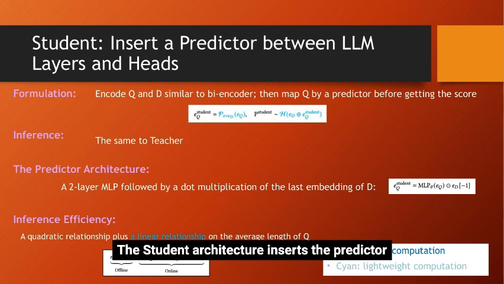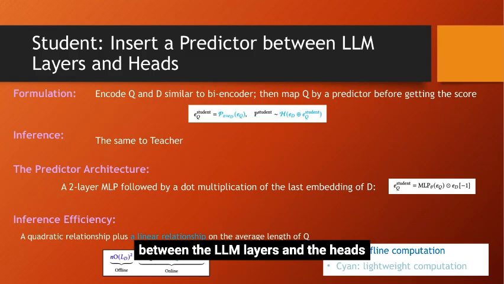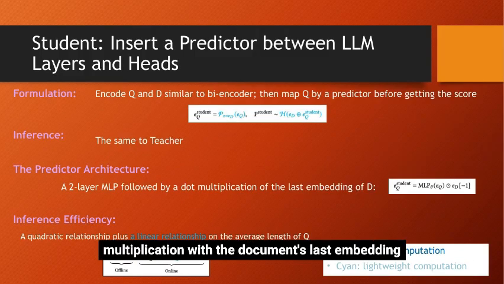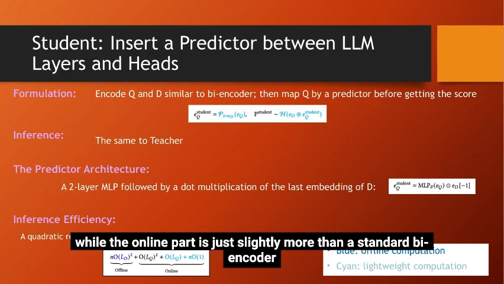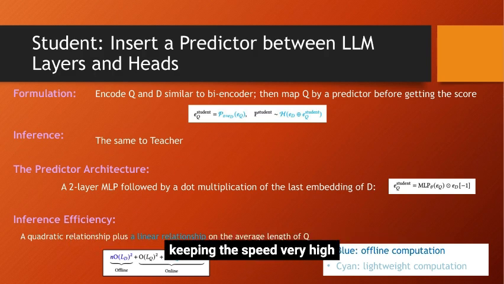The student architecture inserts the predictor between the LLM layers and heads. It uses a two-layer MLP followed by a dot multiplication with the document's last embedding. Notice the efficiency. The document computation remains offline, while the online part is just slightly more than a standard biencoder, keeping the speed very high.